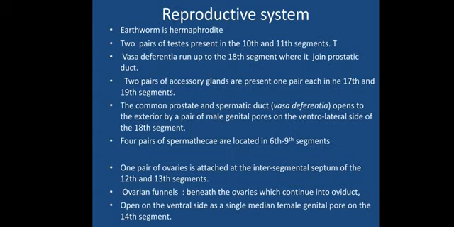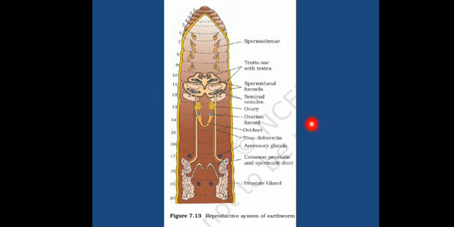Now let us see the ovary. One pair of ovaries is attached at the intersegmental septum of the 12th and 13th segment. Here you can see the 12th segment, and this is the 13th segment. In between these two segments there is a junction, an intersegmental junction, where these ovaries are placed. The yellow structure is called the ovaries.